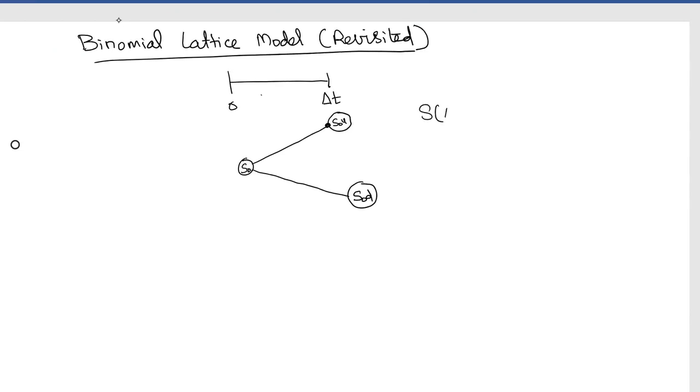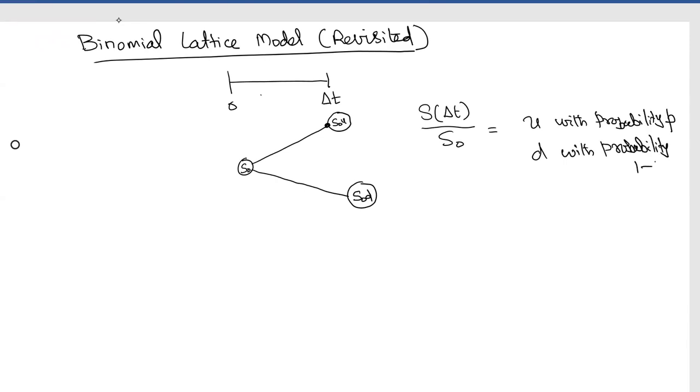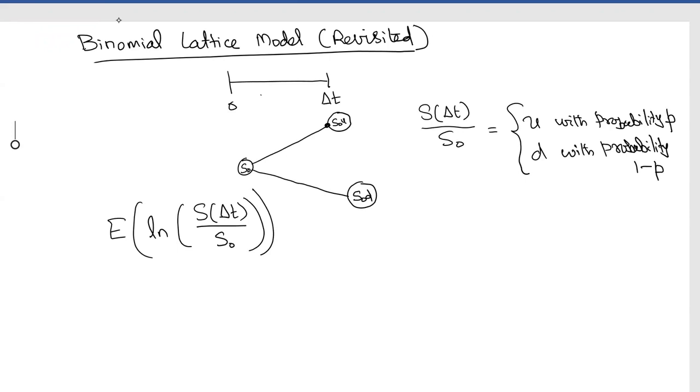Therefore, S of delta t divided by S naught is either U with probability P or D with probability 1 minus P. This is how we define the binomial lattice model. Therefore, the expectation of log S of delta t divided by S naught can be given by log U with probability P plus log D with probability 1 minus P.